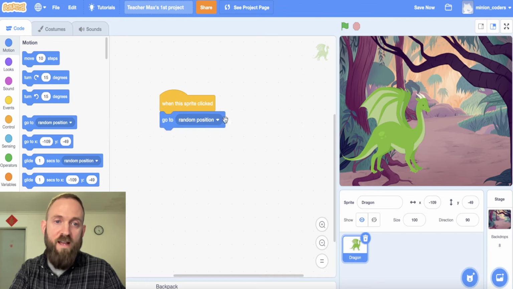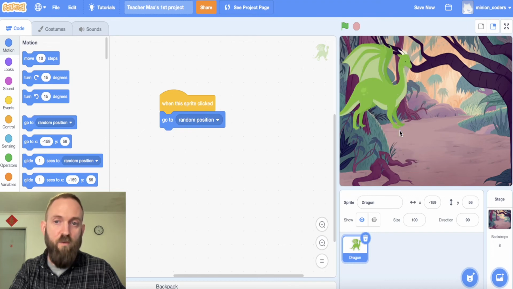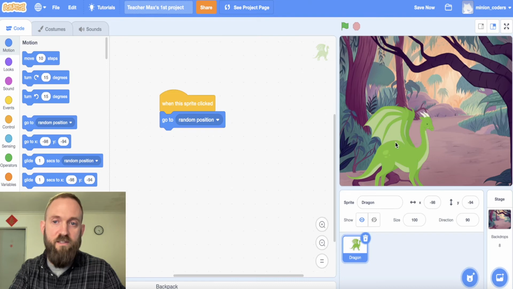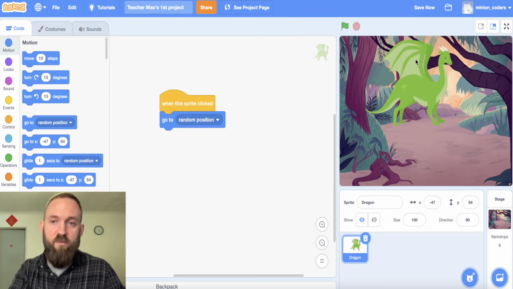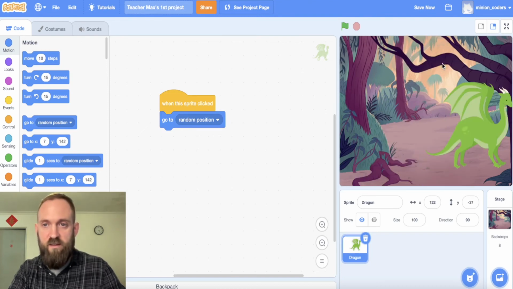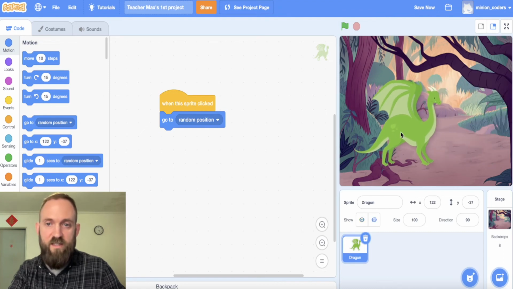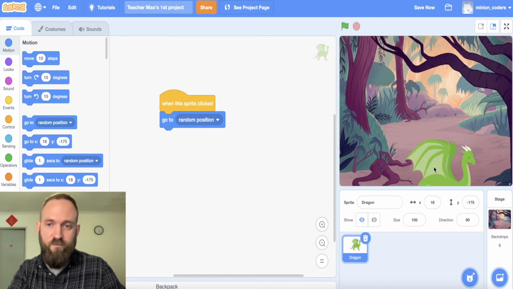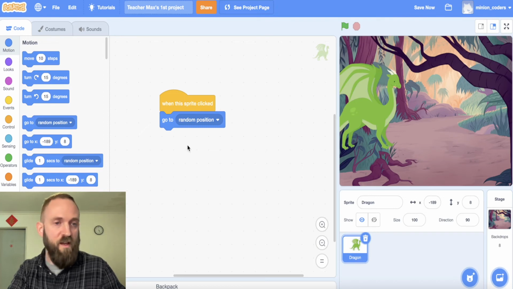Go to a random position. That means he's going to go somewhere crazy when I click him. Let's try it. Whoa, whoa, whoa! I like that. See, he's just going all over the place. The computer is following the instructions that I gave it, and it's doing what I want. I told it when I click the sprite, it goes to a random position, and that is working. That's really cool. So I'm happy with that.